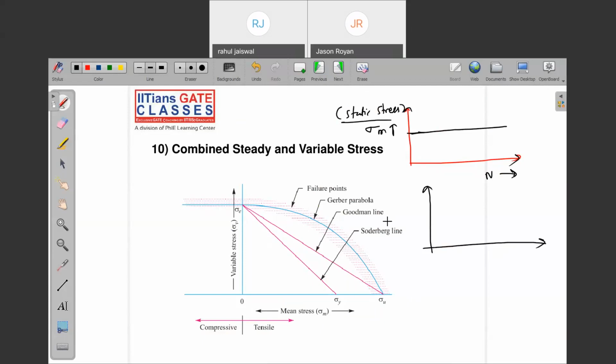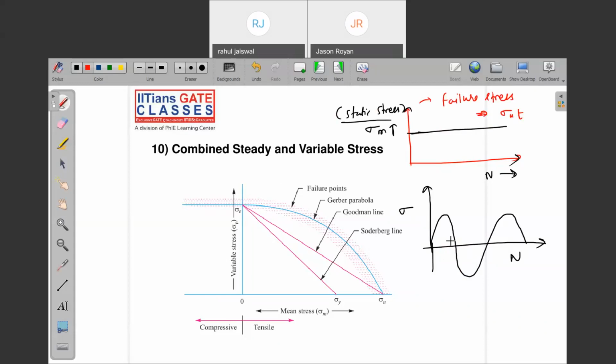When I'm going to have sigma and number of revolutions something like this. It is which type of load? Now tell me, for this condition, what is the failure stress or maximum stress? Sigma ut. Yes or no? Ultimate tensile strength. Yes or no?